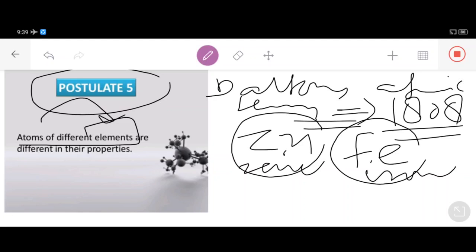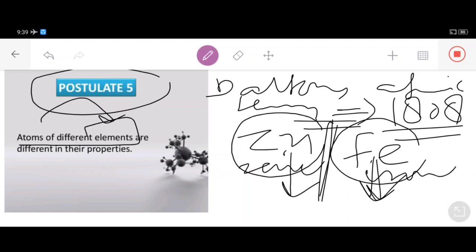Zinc will get broken down into zinc atoms, and iron will get broken down into iron atoms. That's why I told you they are two different elements, zinc and iron. So different elements will give different atoms when we break them.